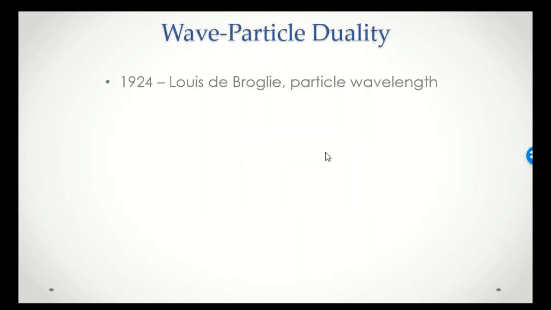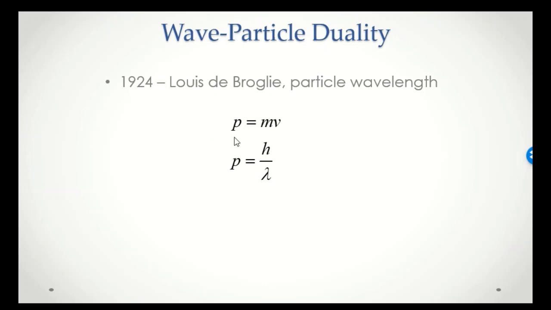So then we ask the question: we have particles of light with momentum. Is it possible that particles could behave as waves? Since we thought light was a wave and we could see under certain circumstances it behaves as a particle, is it possible that particles could also behave as waves under certain circumstances? So in 1924, as part of his PhD thesis, Louis de Broglie generated this simple relationship for the momentum of a particle.